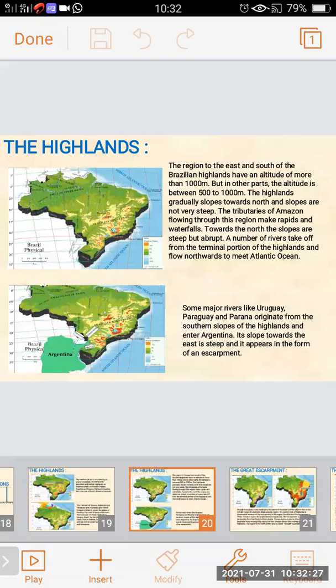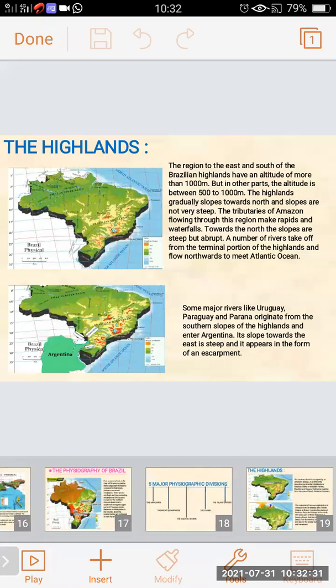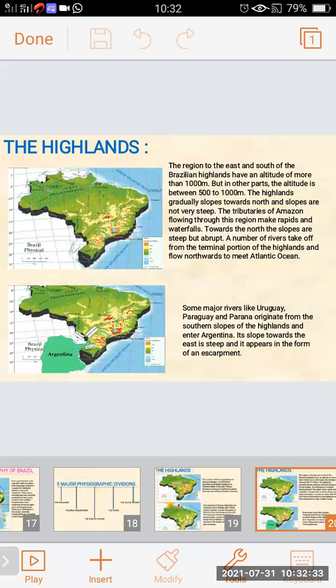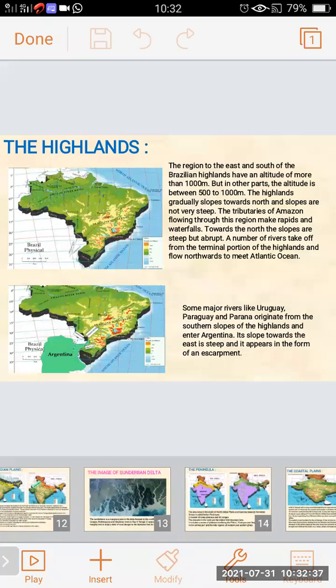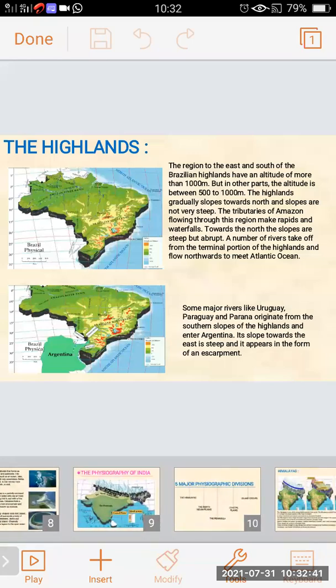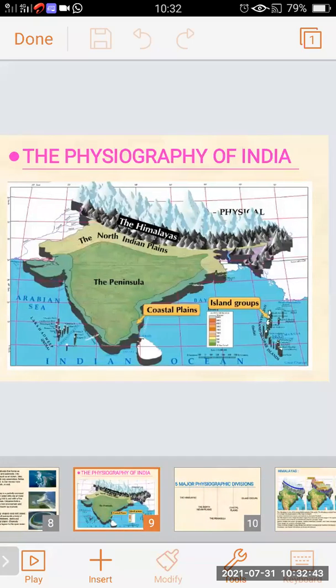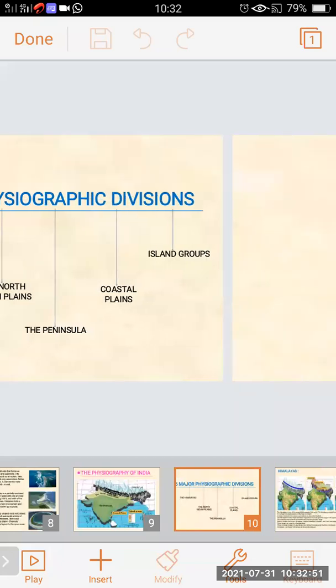So in this way, we have studied the Himalayas and now the highlands of the physiographic division of Brazil. We have seen the 5 physiographic divisions of India: the Himalayas, the North Indian plain, the peninsula, the coastal plains, and the island group.